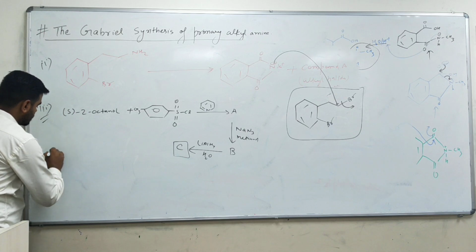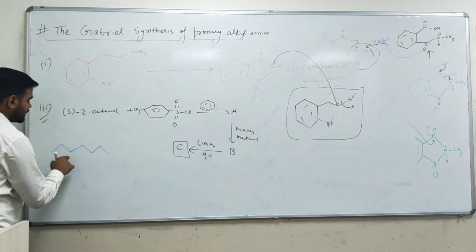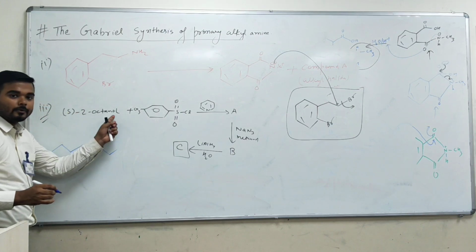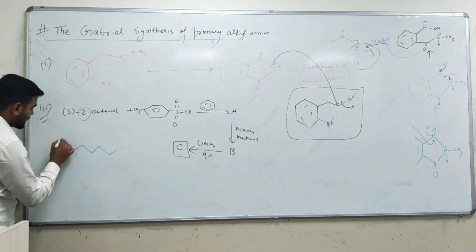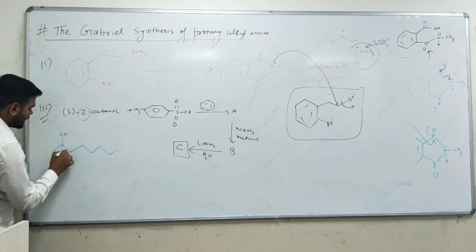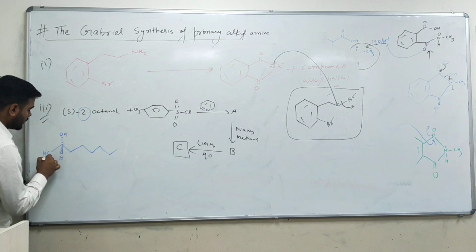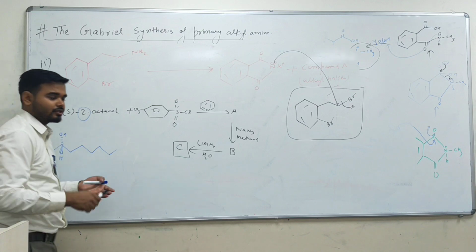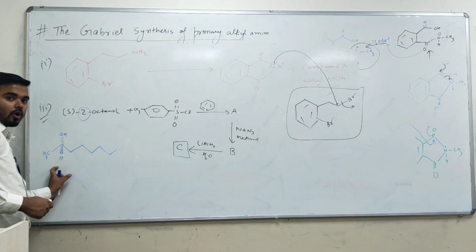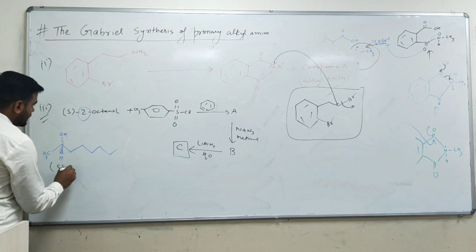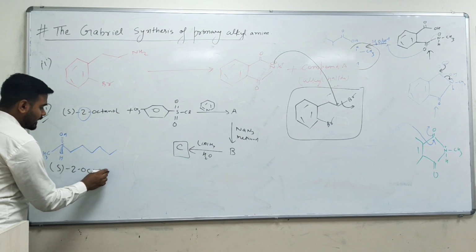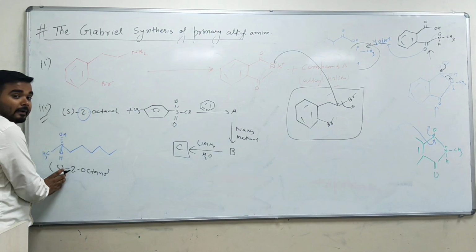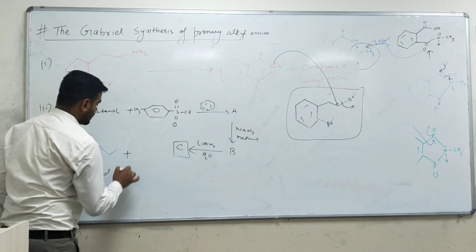So you have 2-octanol. Just make the octanol structure, 1, 2, 3, 4, 5, 6, 7, 8, and the OH group is present on the second carbon. So just make OH here, and hydrogen is there. If you see the configuration of this carbon, that will be S. You can check, as you know from your GOC and all the basics. So this is your S-2-octanol, because the configuration is also mentioned. If you are writing a board examination or subjective examination, you need to be very specific that you have to make S. So you know all this.